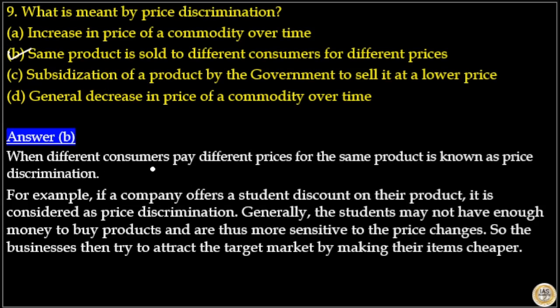When different consumers pay different prices for the same product, it is known as price discrimination. For example, if a company offers a student discount on their product, it is considered price discrimination. Generally, students may not have enough money to buy products and are thus more sensitive to price changes. So the business then tries to attract the target market by marketing their items cheaper. So here the answer to this question is option B.